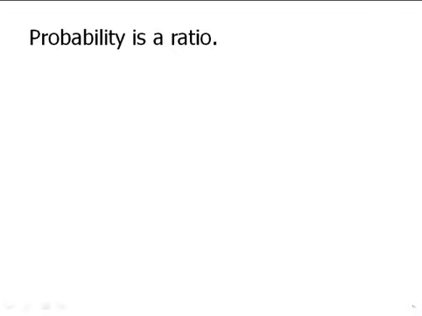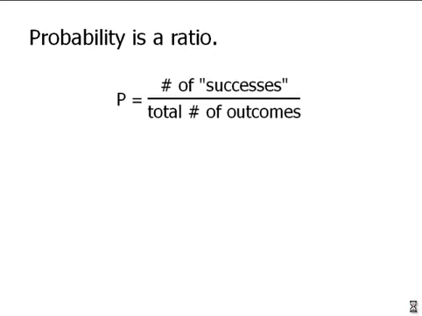What is a probability? A probability fundamentally is a ratio, that is to say, a fraction. It is the fraction of the total number of successes over the total number of outcomes. So of all the trials that you make, how many of them result in a quote-unquote success? And here we're using the word success awfully broadly. For example, we're counting the number of heads when we flip coins. We're counting a head as a success. We're not talking about success in the great life fulfillment sense, just success in the very limited sense that we're getting the result we're looking for.